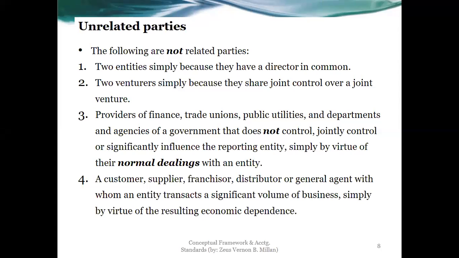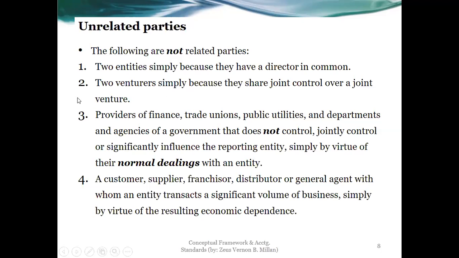Let's say Company A and Company B organize a joint venture, that is Company ABC. Clearly, Company A is related with Company ABC. So Company A is the venturer, ABC is the joint venture. Company B also, who happens to be a venturer, is related to the joint venture ABC. However, Company A is not automatically related with Company B just because they are venturers in a joint venture. I hope that is clear.